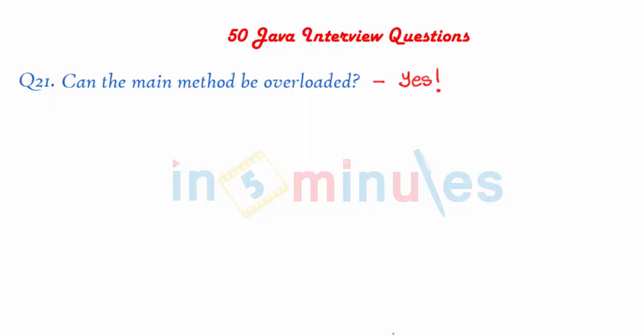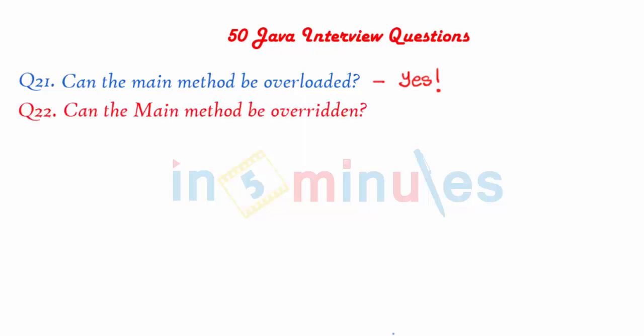What about the next question? Can the main method be overridden? As we know, the main method is static in nature. So this comes to the most crucial question pertaining to inheritance. Can static methods be overridden? Well, the answer is no. No and yes. What am I saying? Well, you can syntactically override a static method. That is, if you try typing it out on a piece of code, Java won't stop you. You won't get any compile time errors. The program will run beautifully fine. There's no problem at all.